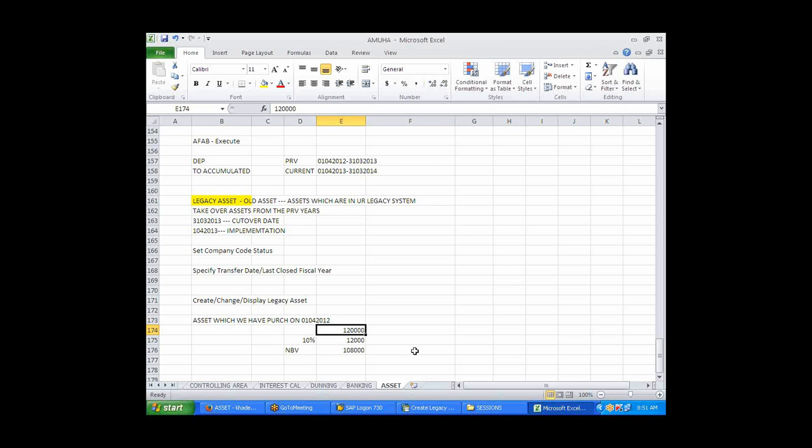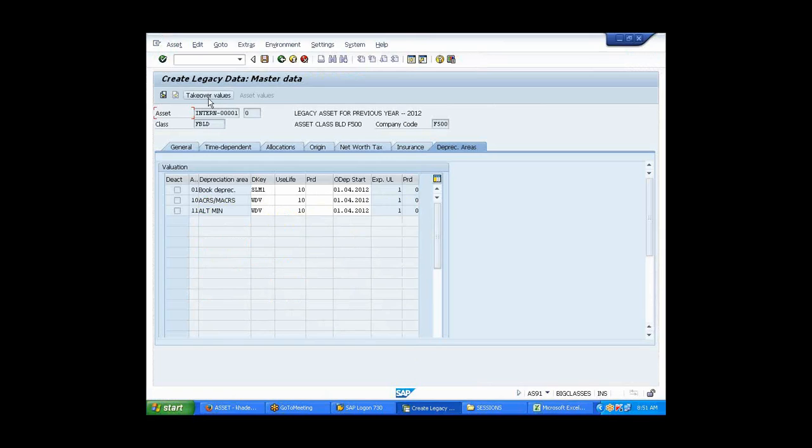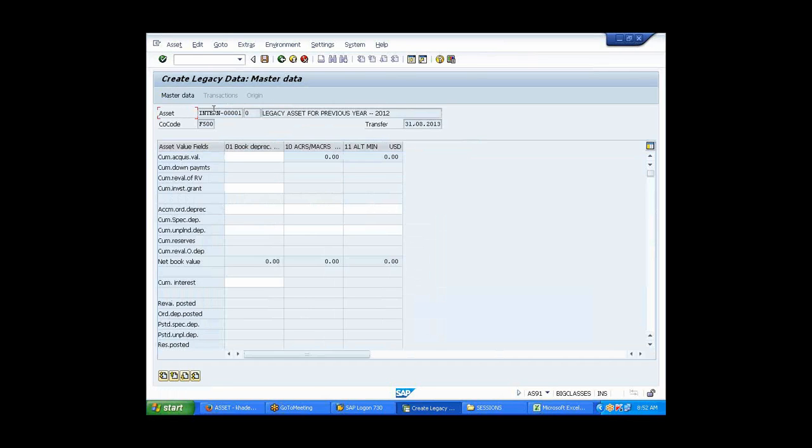Now what we will do? I'll come back here. Can you see your takeover values over here on the top? Go to the takeover values. You will put the values over here, the ones which the client has provided.